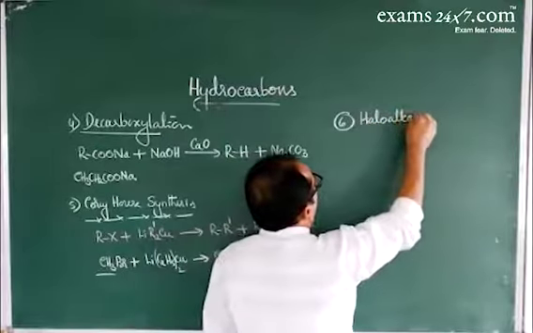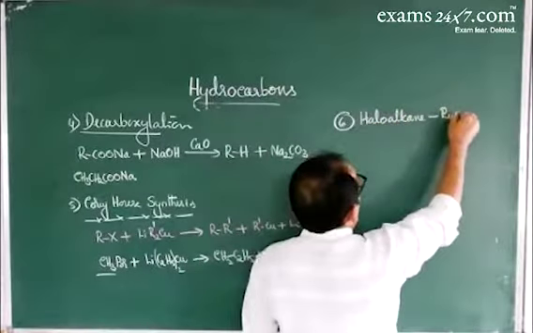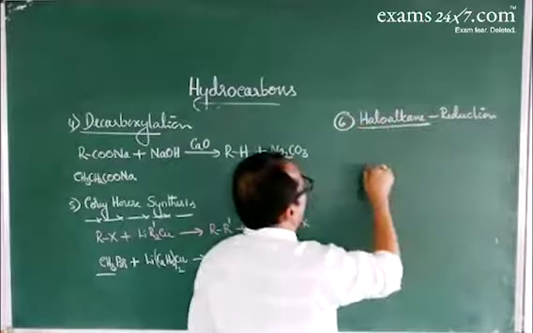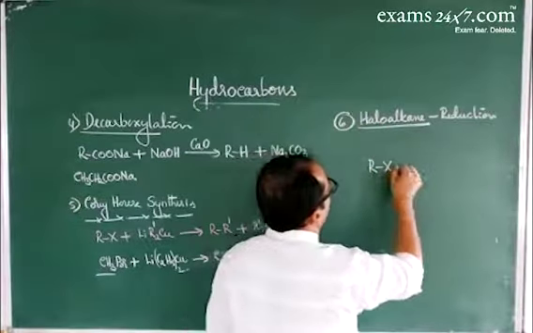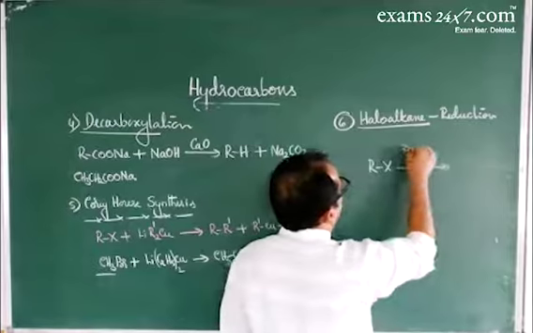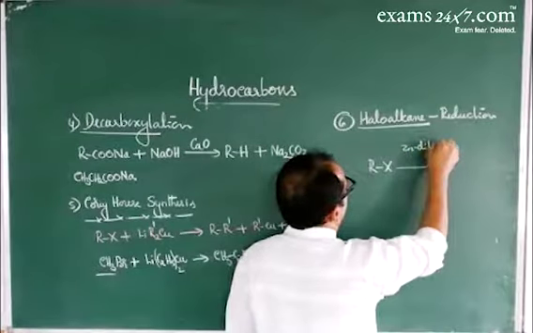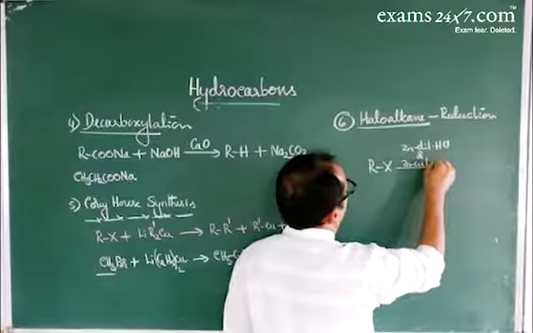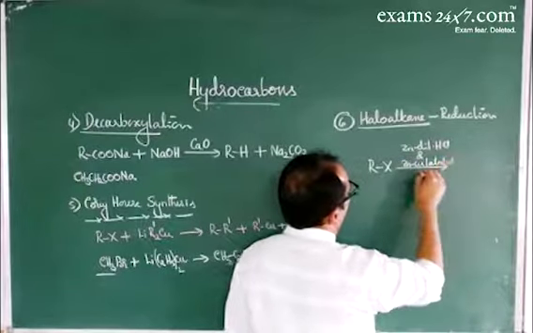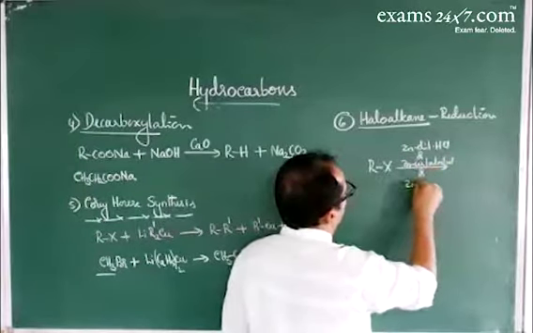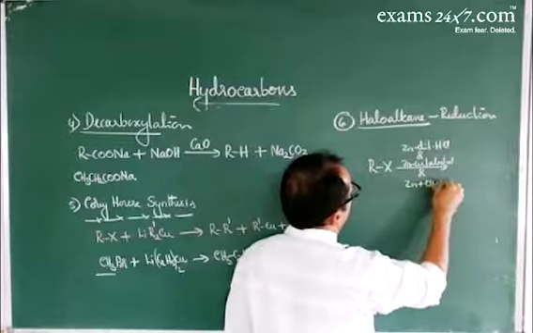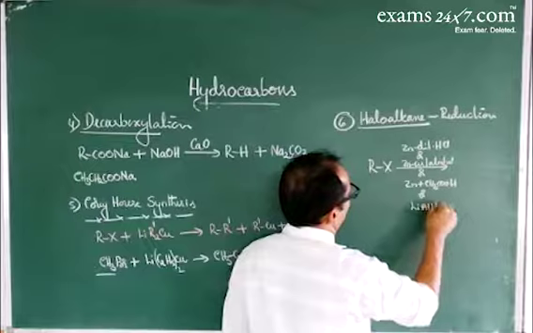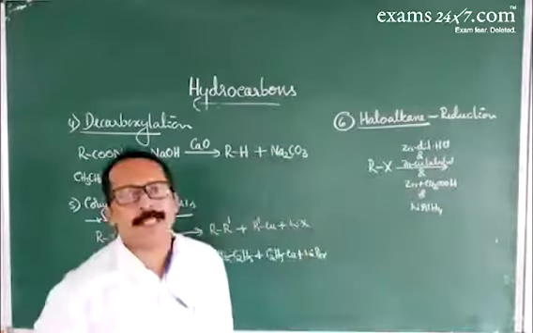When haloalkanes are reduced with zinc and dilute HCl, or zinc copper couple in presence of alcohol, or zinc and acetic acid, or lithium aluminium hydride, these are various reducing agents.